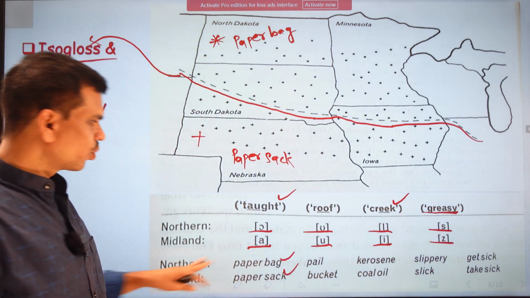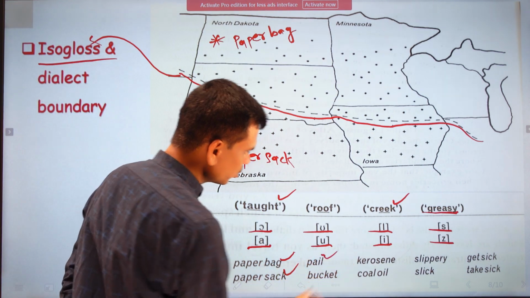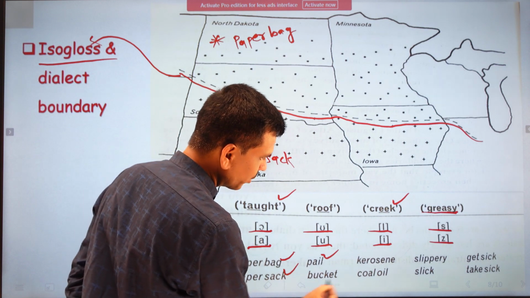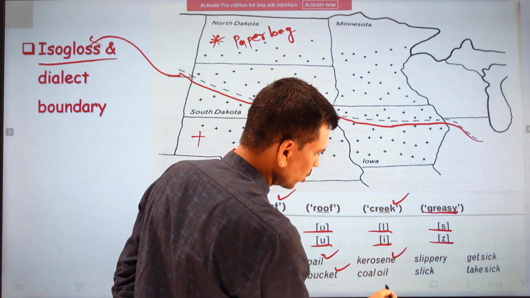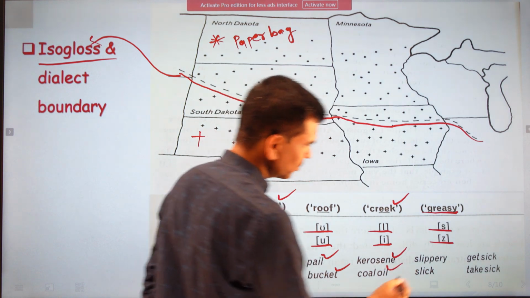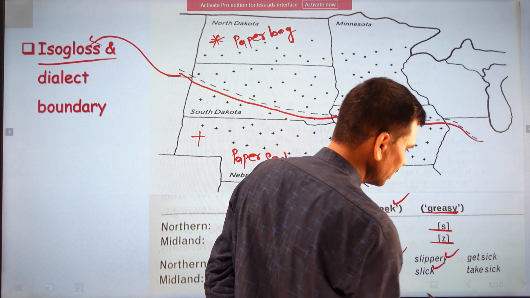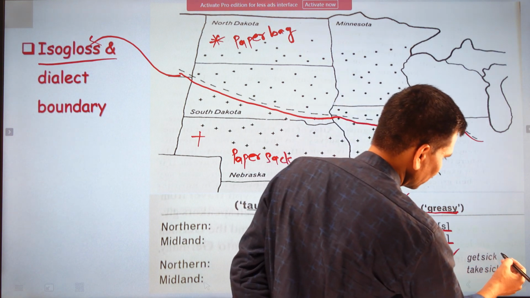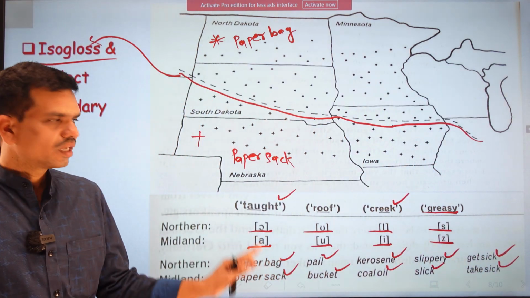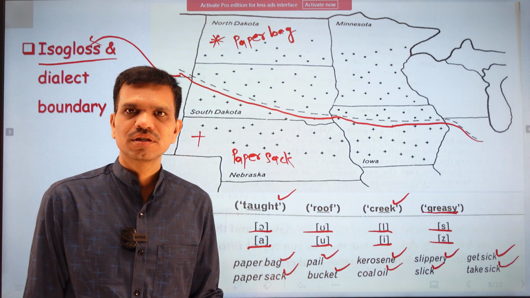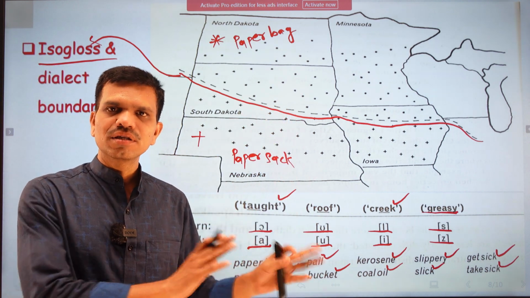Then we have these words, the difference in the vocabulary. Here the word pail is used in the northern area and bucket is used in the Midland area. Then we have kerosene in northern and coal oil in Midland. Slippery in the northern area and slick we can find in Midland. Then get sick and take sick. Now this kind of difference is found in the vocabulary and pronunciation in different types of areas. So this is the dialectal variation in different areas.